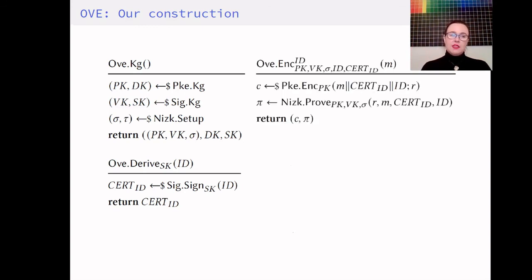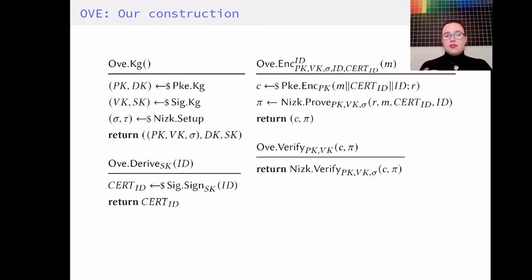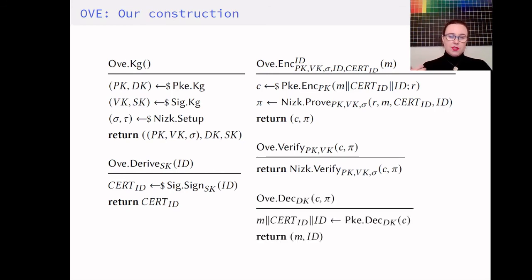The encryption is the encryption using the encryption scheme on a concatenation of the message, certificate, and identity under a randomness R. We then use all these four components to produce a proof showing that the sender does indeed know all the components that went into producing the ciphertext C. Verification is then the regular verification of the NISC. And for decryption, we decrypt using the encryption scheme and then parse the result as the message and identity, which is then output.